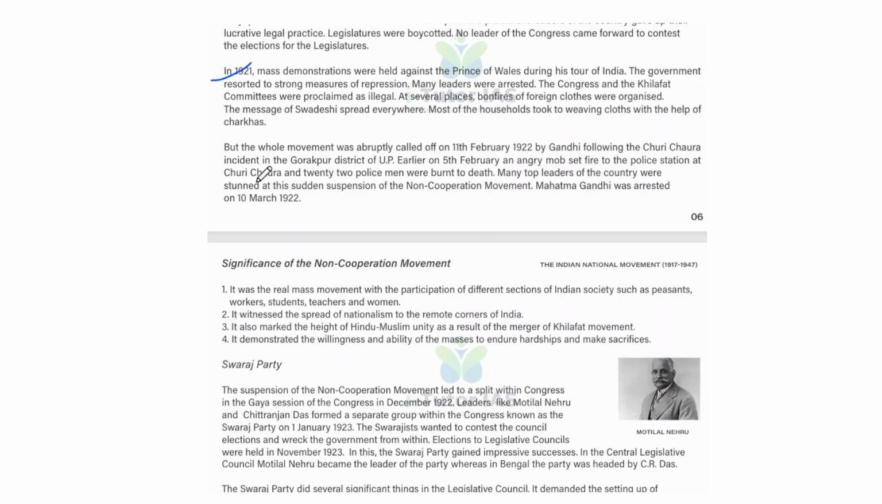The government resorted to strong measures of repression. Many leaders were arrested, and the Congress and the Khilafat committee were proclaimed as illegal. At several places, bonfires of foreign clothes were organized. The message of Swadeshi spread everywhere, and most of the households took to weaving cloth with the help of charkas.